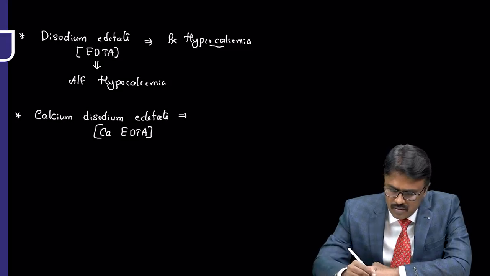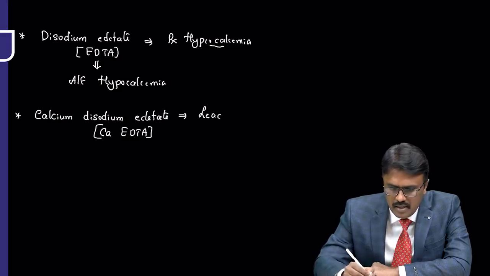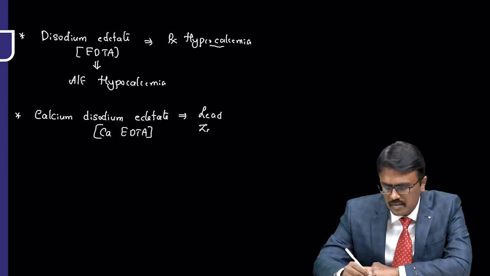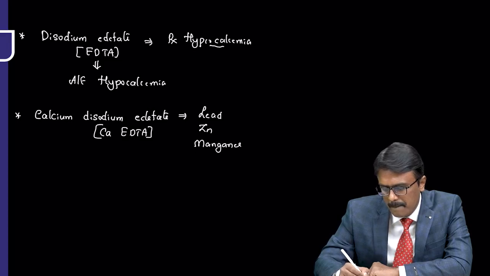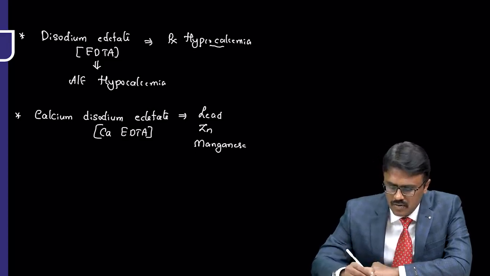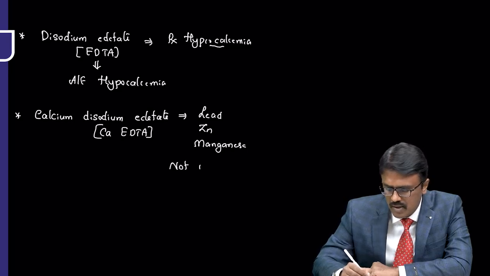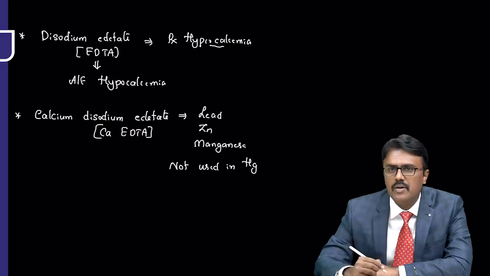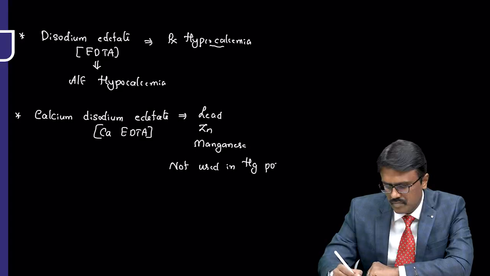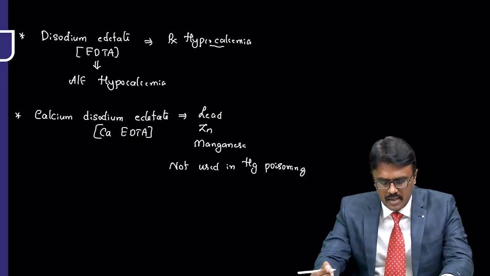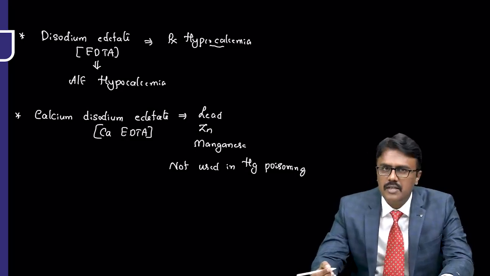It is used in poisoning such as lead, zinc, and manganese poisoning. But remember, it is not used in mercury poisoning. Hg means mercury. That is about calcium disodium EDTA.